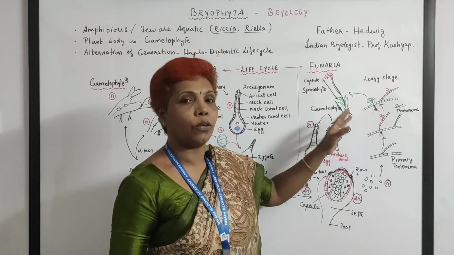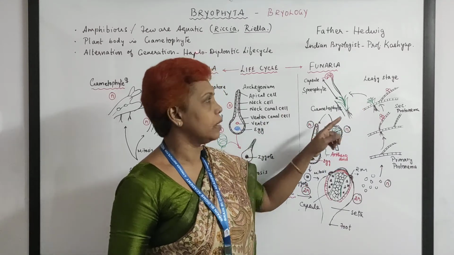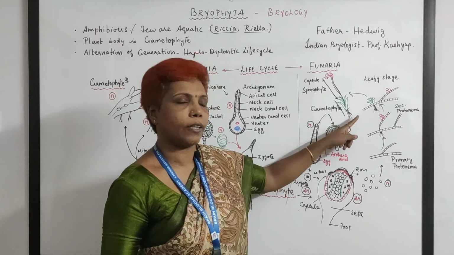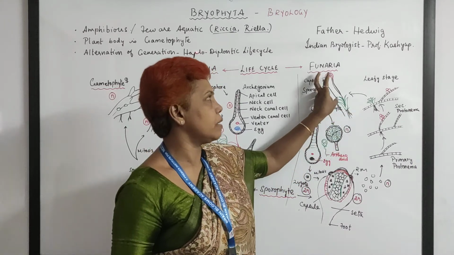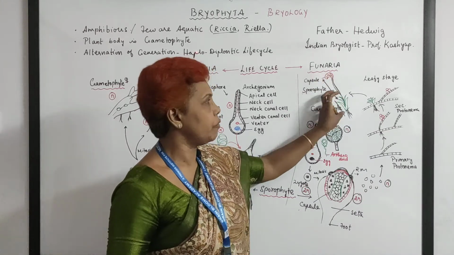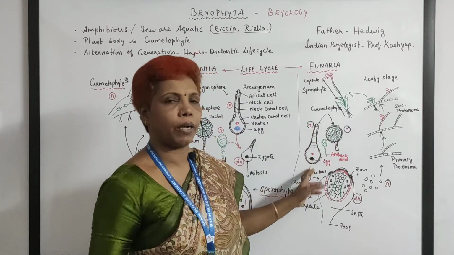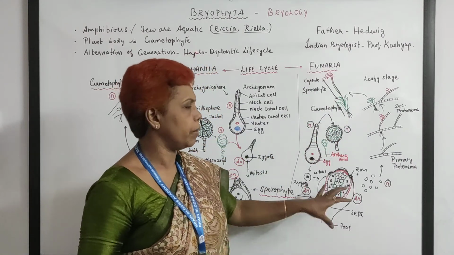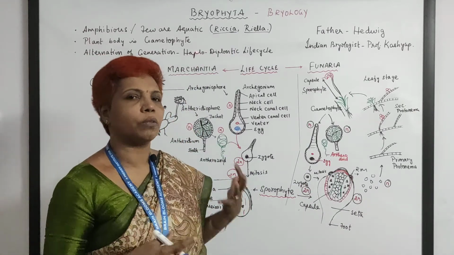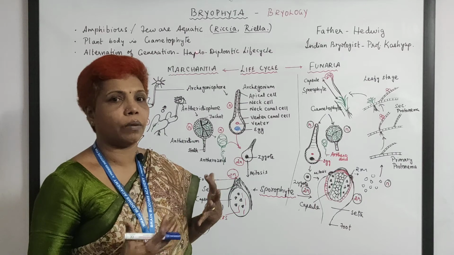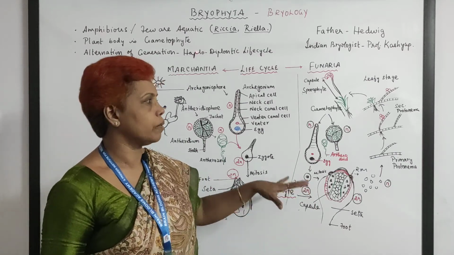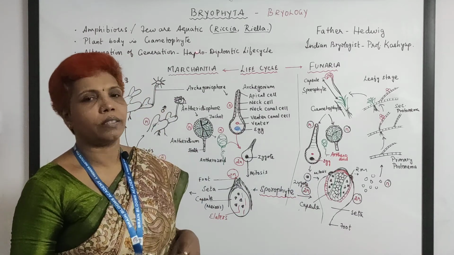Here they don't have a vascular bundle, so you cannot call them a root, rather you call them rhizoids, and leaf, and this is the capsule. This is ready for the sporophyte, and from this area only the antheridium and archegonium arise. But the sporophyte is compulsorily present in all the bryophytes, though the shape and size vary, and in all the bryophytes they are totally dependent on the mother plant for their survival.